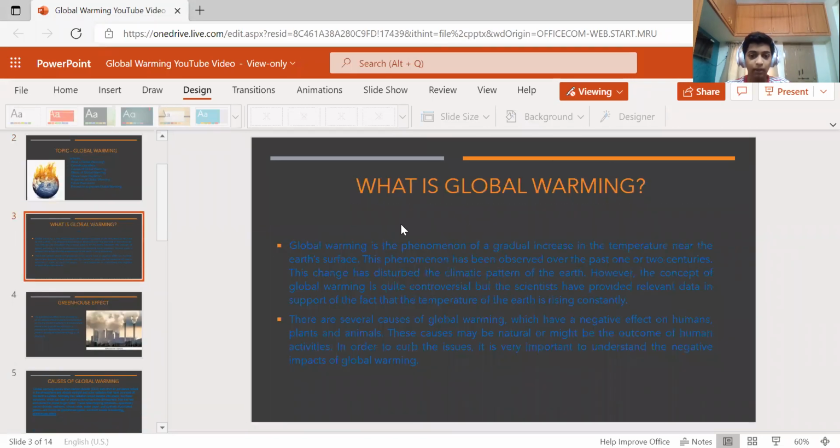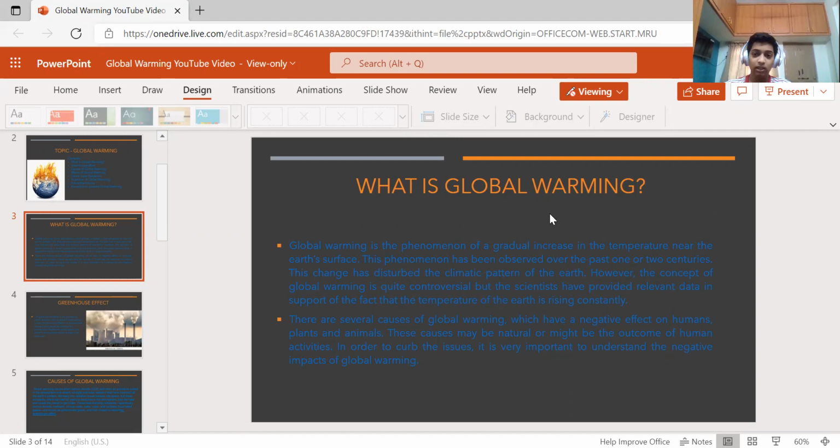What is global warming? Global warming is the phenomenon of a gradual increase in the temperature near the Earth's surface. The phenomenon has been observed over the past one or two centuries. These changes have disturbed the climate pattern of Earth. However, the concept of global warming is quite controversial, but scientists have provided data in support of the fact that the temperature of Earth is rising constantly.